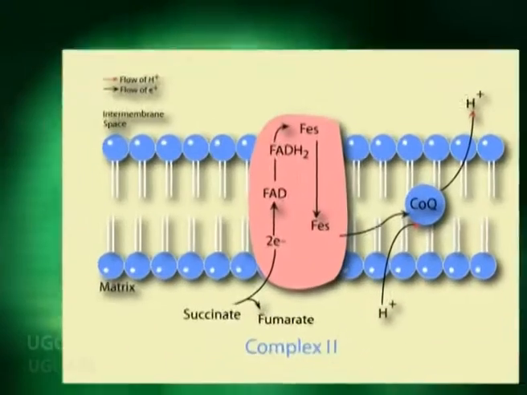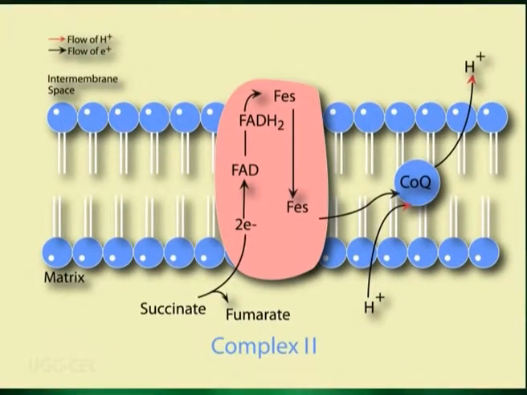The core enzyme of this complex, that is succinate dehydrogenase, is the only enzyme in the Krebs cycle which is an integral protein of inner mitochondrial membrane. It catalyzes the oxidation of succinate into fumarate, reducing its coenzyme FAD into FADH2.